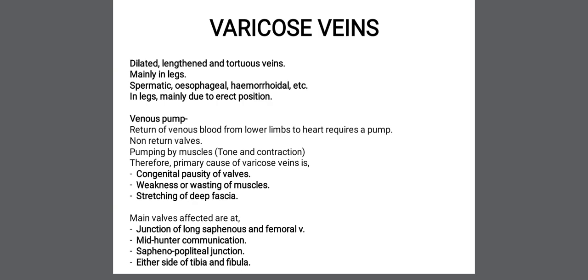People who work for a long time in an erect or standing posture will be predisposed to varicose veins, like teachers or surgeons, who work for hours and hours in a standing posture. They will mainly have these varicose veins.